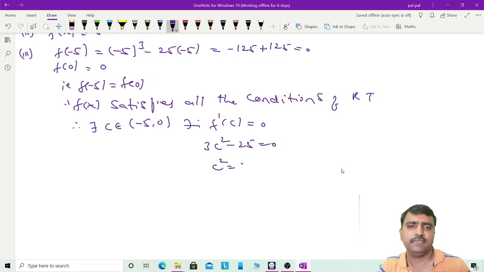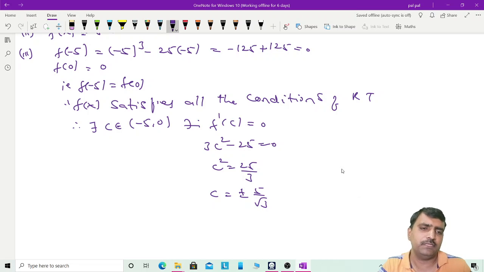c square is equal to 25 by 3. c becomes plus or minus square root of 25 by 3, which is 5 divided by root 3. So its value is 1 point something. Root 3 is 1 point something, and dividing 5 by it, the value is in between 5 divided by 1 or 5 divided by 2, around 2.5 or 3.